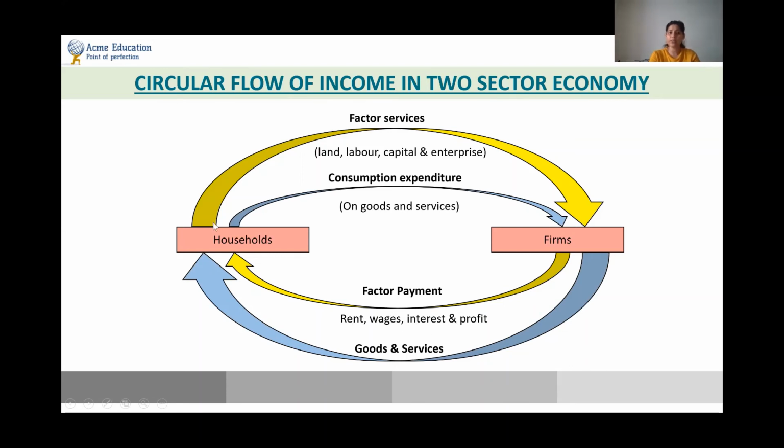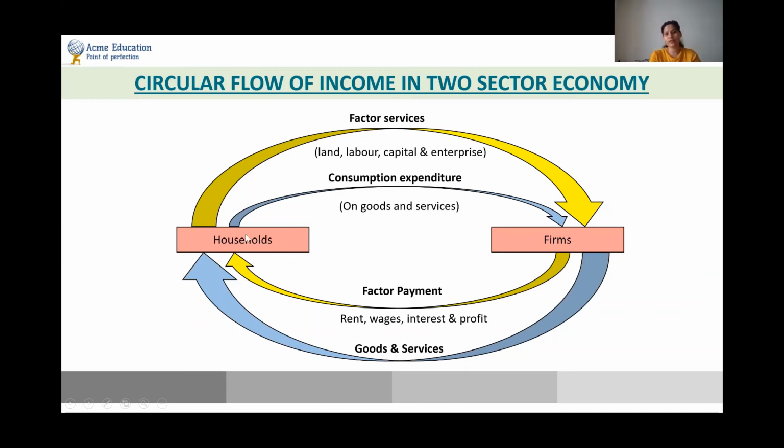So if you see the whole cycle, the whole yellow has completed a cycle, which is nothing but called a real flow cycle, which means that the household first gave their services, in the form of land, labor, capital, entrepreneurship, to the firms, and in return the firms provided them with the payment of the rent, wages, interest, and profit. Similarly, the first yellow was the factor services, which was real flow, but this one is basically the money flow.